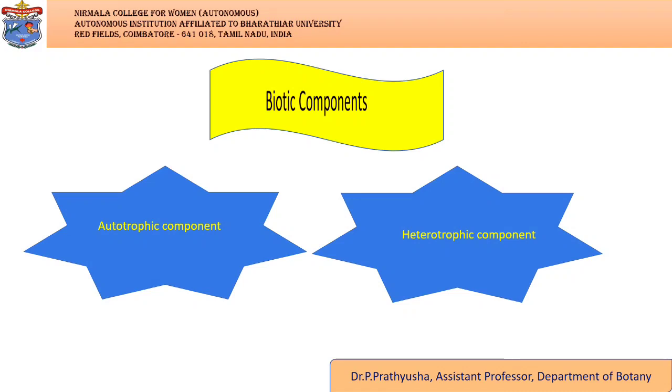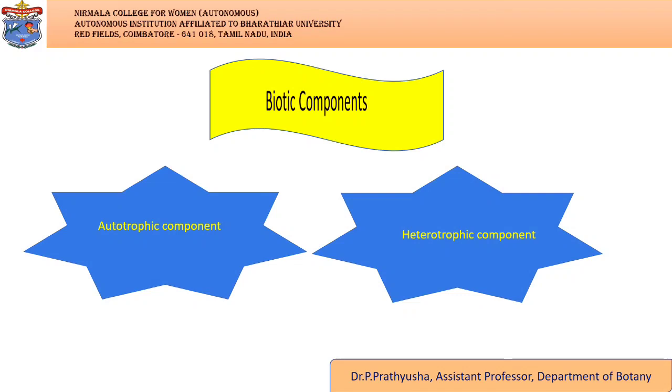Biotic or living components. This is indeed the trophic structure of any ecosystem where living organisms are distinguished on the basis of their nutritional relationships. From this trophic nutritional standpoint, an ecosystem has the following two components.